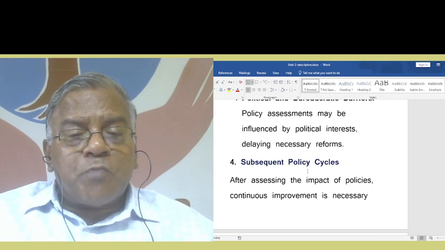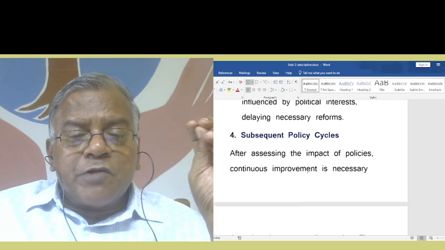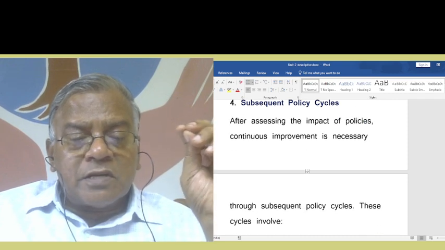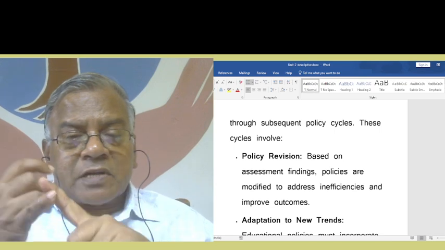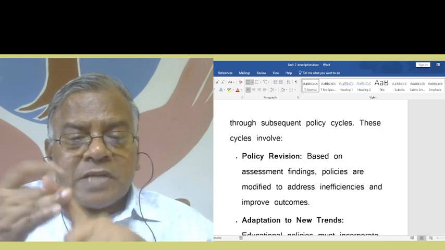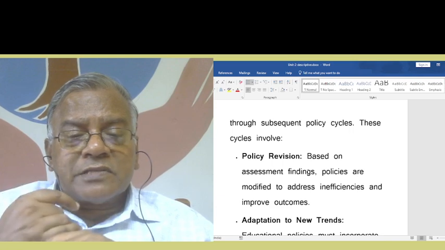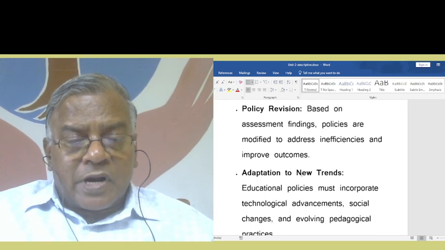Then subsequent policy cycles. After assessing the impact of policies, continuous improvement is necessary through subsequent policy cycles. These cycles involve policy revision. Based on assessment findings, policies are modified to address inefficiencies and improve outcomes. Then adaptation to new trends.